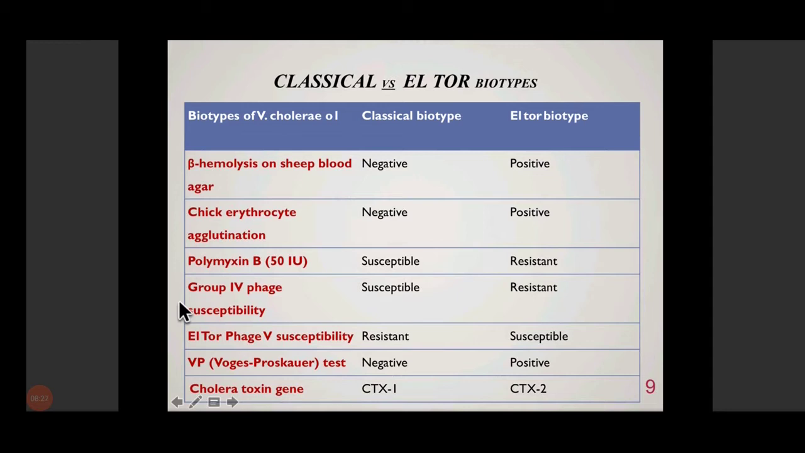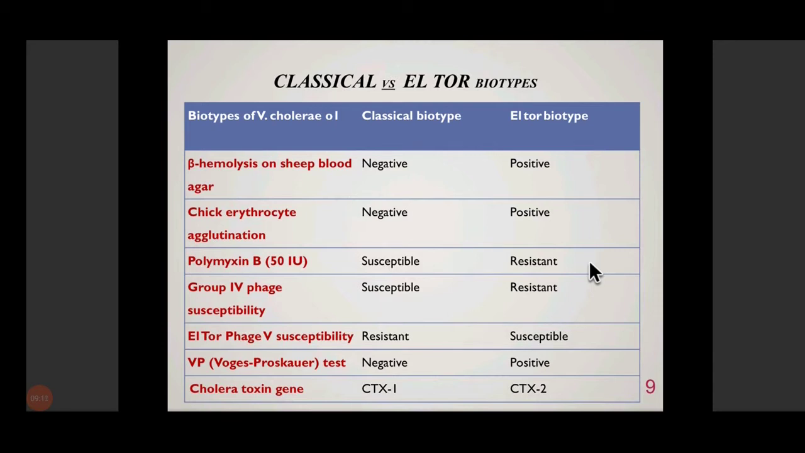Then we have various types of bacteriophages, which can infect either classical or El Tor. So group 4 phage will infect the classical biotype, that is, the classical biotype is susceptible to group 4 phage, and group 5 phage will infect El Tor. Then the VP test, or the Voges-Proskauer test, which is used very frequently for gram-negative bacteria, is positive for the El Tor biotype. And there is also a difference in the cholera toxin gene, CTX1 in classical and CTX2 in El Tor biotype. So these are the various biological differences between classical and El Tor biotypes.